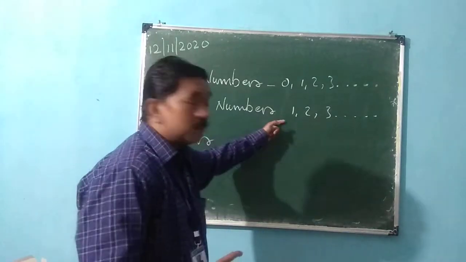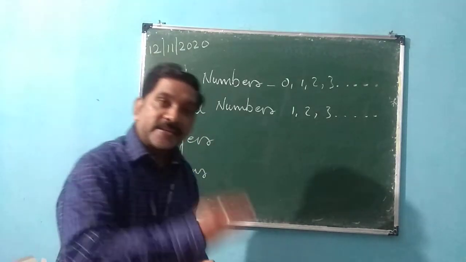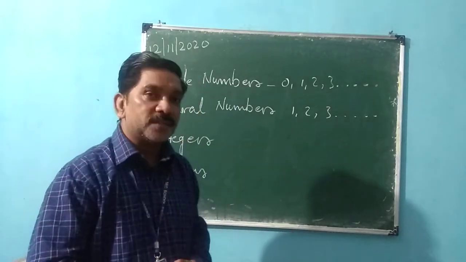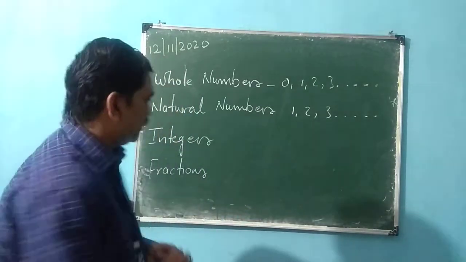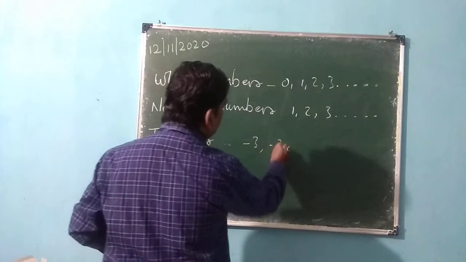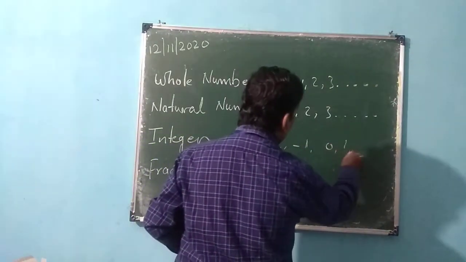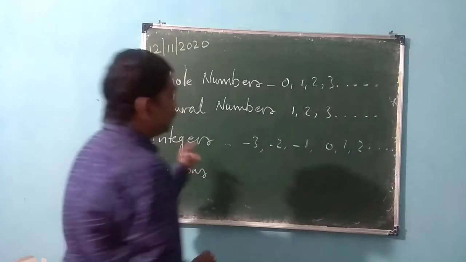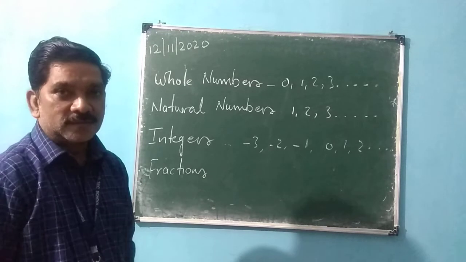If you look at these numbers, all are positive, but in integers, negative as well as positive numbers, including 0, come under integers. Let me write like this: -3, -2, -1, 0, 1, 2, and so on. All these are integers.